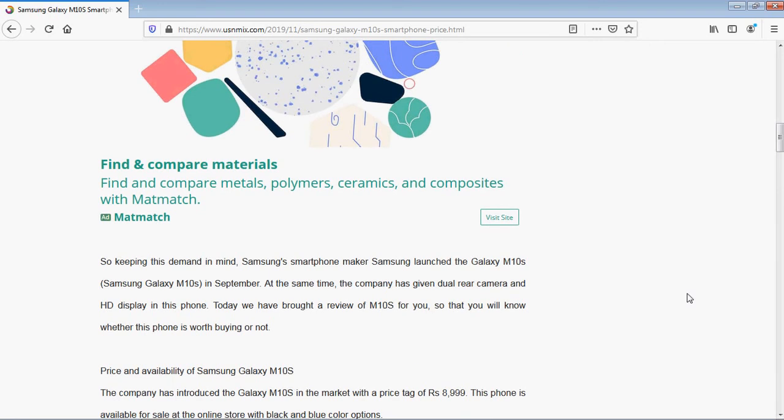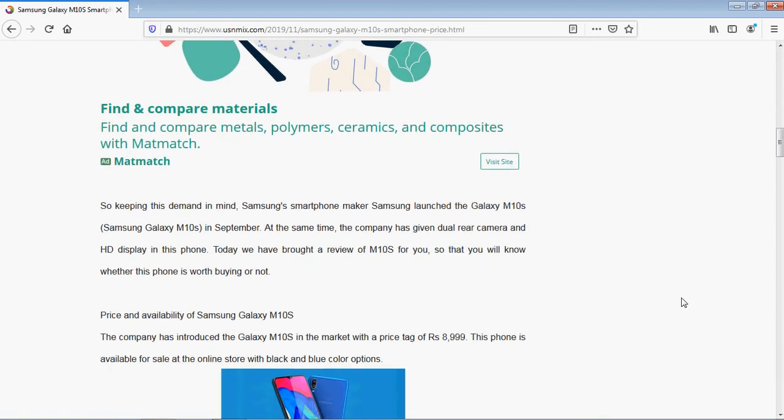So keeping this demand in mind, smartphone maker Samsung launched the Galaxy M10s in September. At the same time, the company has given dual rear camera and HD display in this phone. Today we have brought a review of the M10s for you, so that you will know whether this phone is worth buying or not. So after reading these features, you will know whether you would like to buy this phone or not. What are the special features, what are the drawbacks of this phone. So you will know if you go through the full video.